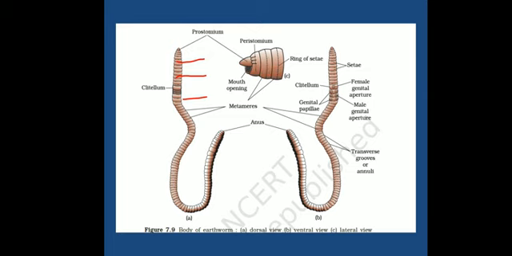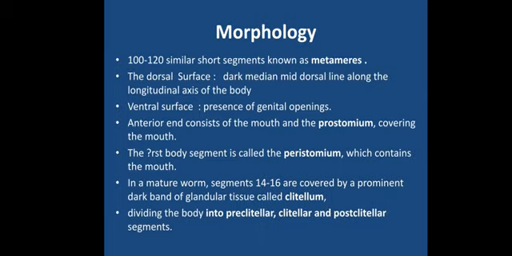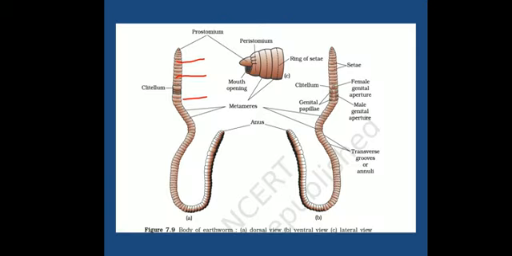Now, in a mature worm, segments 14 to 16 are covered by a prominent dark band of glandular tissue called the clitellum. Now this is the clitellum. Here you can see around the 14th to 16th segments there are specifically formed dark colored segments which are called the clitellum. In the dorsal view we can see again these 14th to 16th segments are darkly banded, and we can differentiate them from the whole body.